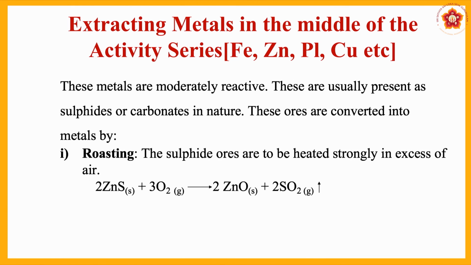Roasting means the sulfide ores are to be heated strongly in excess of air. Excess means what? More air is to be blown. So, for example, in case of zinc, zinc sulfide is the ore of zinc. It is to be heated strongly in supply of air, it becomes zinc oxide and sulfur dioxide is released. This method of converting the ore, sulfide into oxide, by heating strongly is called roasting.